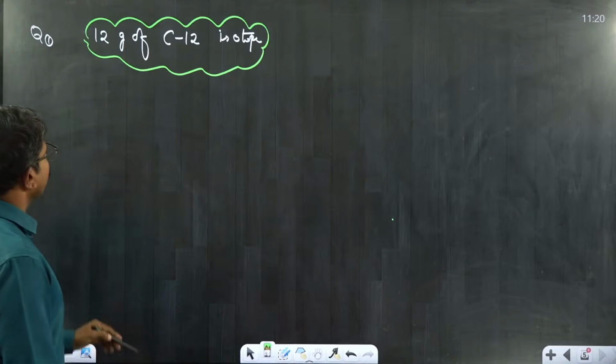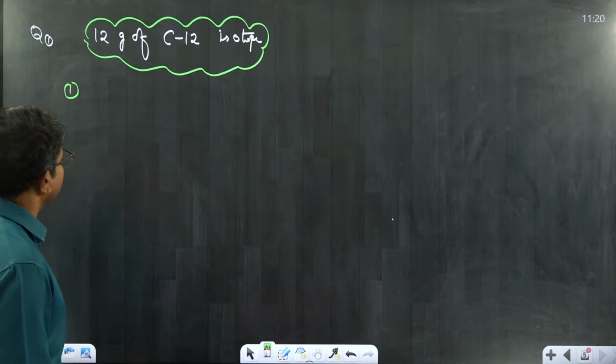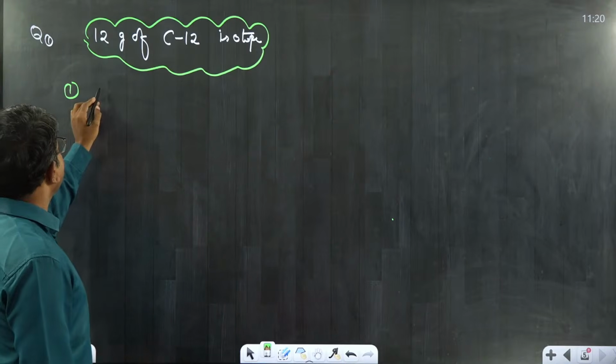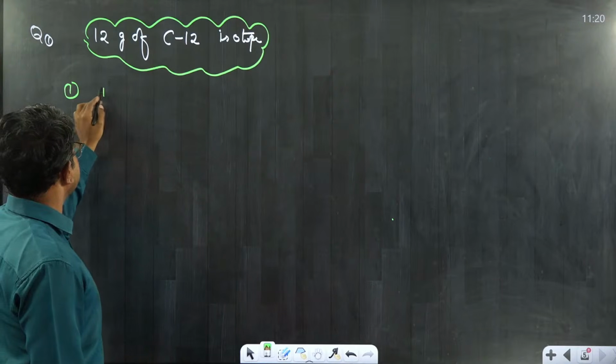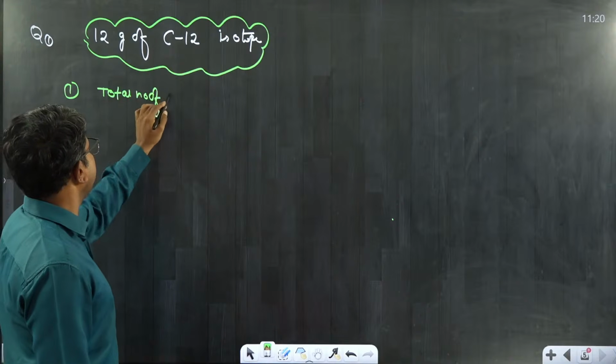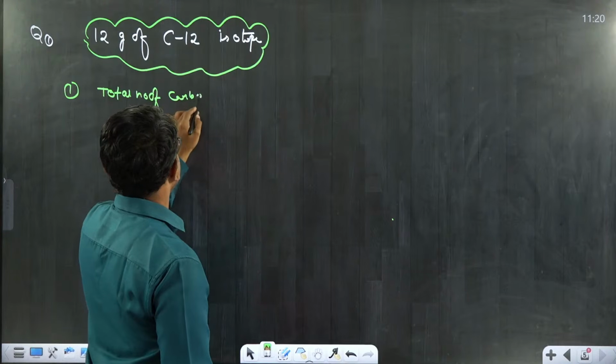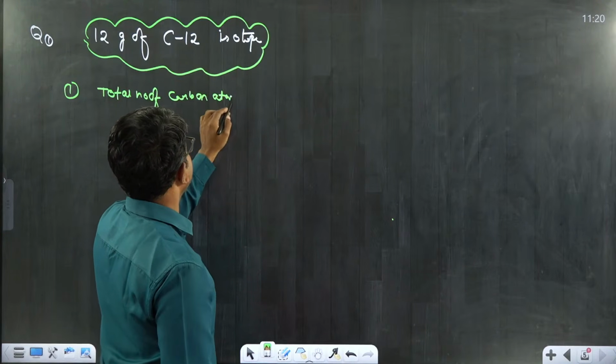What you need to find out from this 12 gram sample of carbon-12 isotope? Number one, find the total number of carbon atoms.